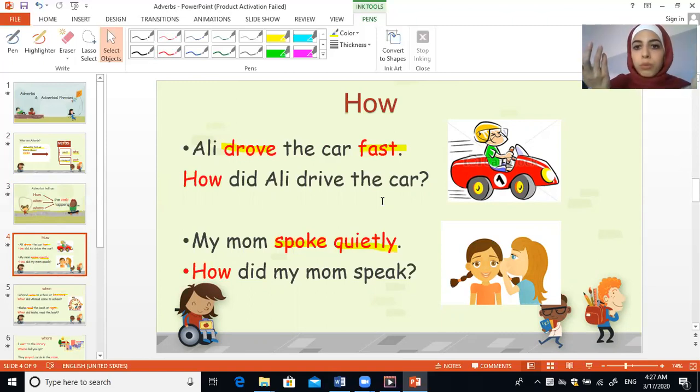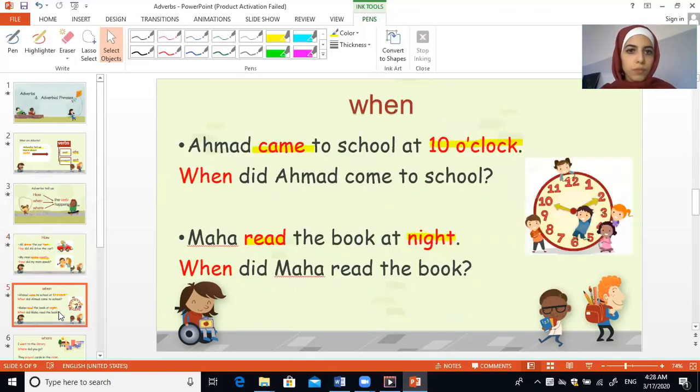1. How? The turtle walked slowly. How did the turtle walk? It walked slowly. This is how. Now 2. We have when, and when I use it to talk about time. Ahmed came to school at 10 o'clock. I have the verb came and I have a time, 10 o'clock.